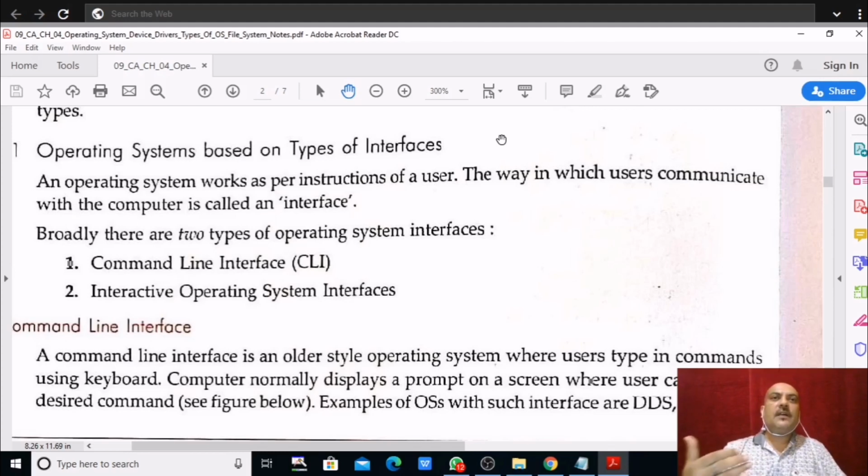Interface gives us a platform to communicate. If someone asks you what is an interface in a computer system, an interface gives us a platform to interact with each other.